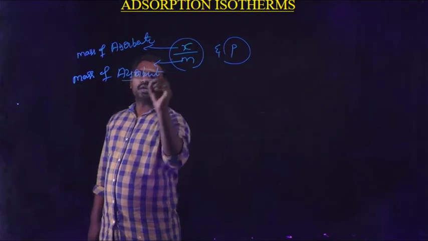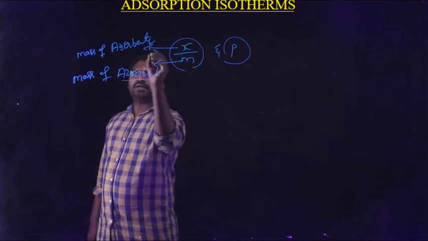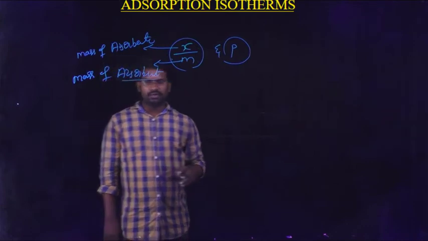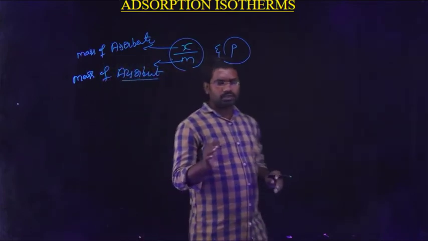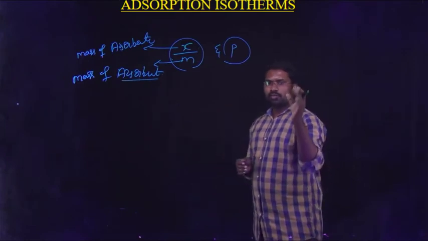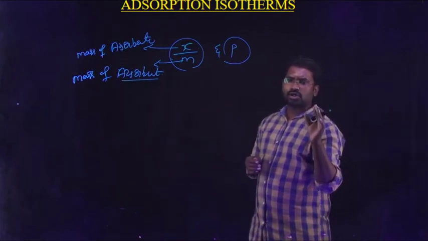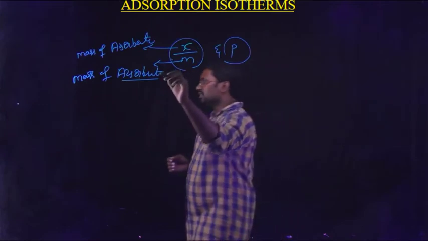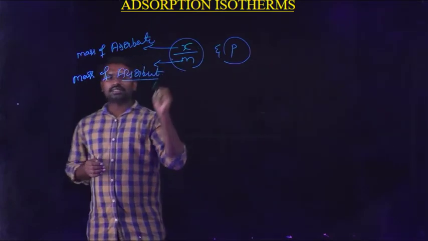So m relates to the mass of the adsorbent, x relates to the mass of the adsorbate. When the molecules of a substance are adsorbed on the surface of another substance, how much amount of molecules are adsorbed is known as the extent of adsorption.